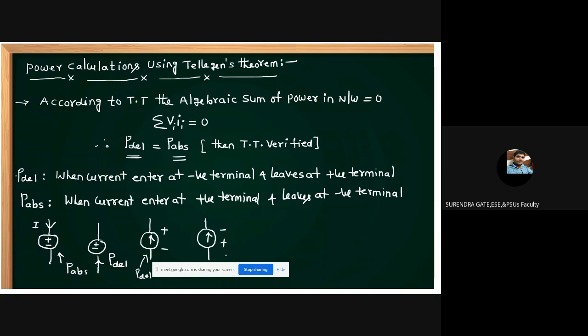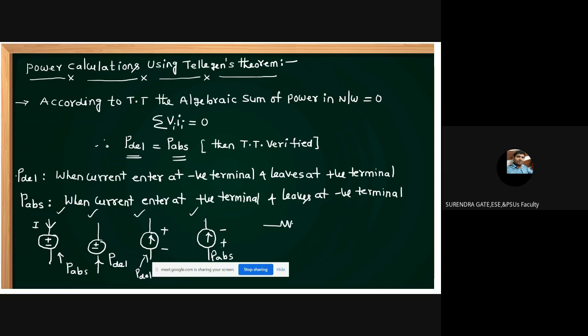Then for the voltage across this current source, now the current is entering at the positive terminal, or leaving from the negative terminal. When the current is leaving from the negative terminal, it means power is absorbed. This is the case of power absorbed. This is with respect to voltage sources and current sources.